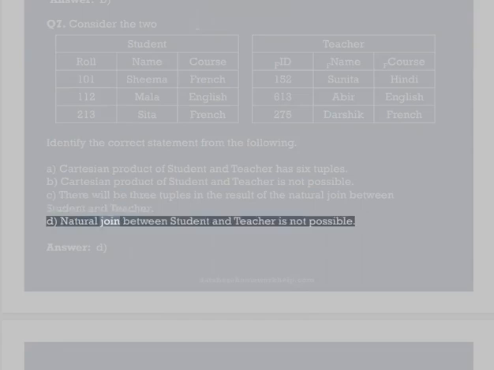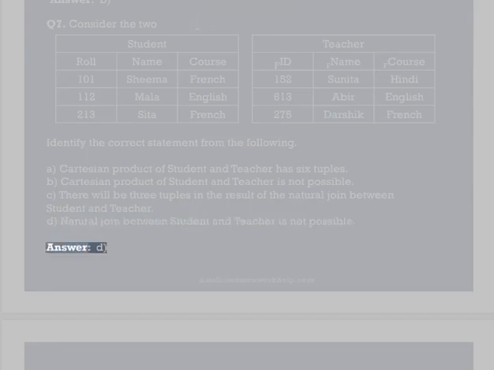D. Natural join between student and teacher is not possible. Answer D. Student: Role, Name, Course: 101 Shima French; 112 Mala English; 213 Sita French. Teacher: FID, Name, Course: 152 Sunita Hindi; 613 Abir English; 275 Darshik French.